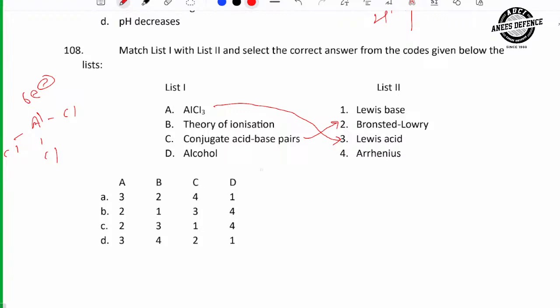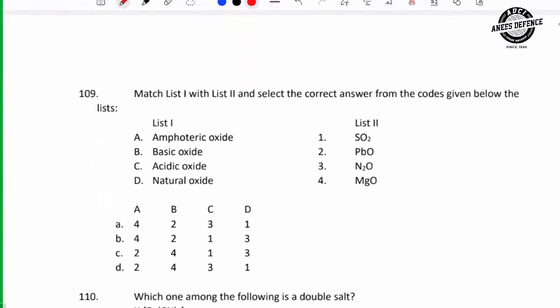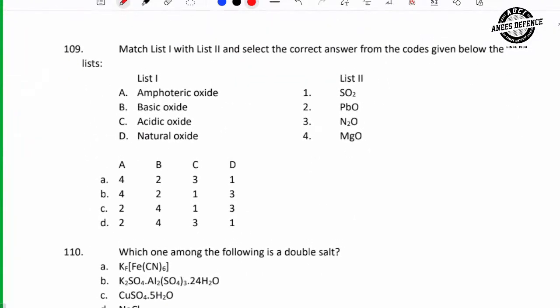Then A is 3, only 2 options are there, and C is 2, only 1 option is there, D. Right? So B is 4. Theory of ionization is Arrhenius, and alcohol is Lewis base. Next. These are the only 2 questions we are going to do today.